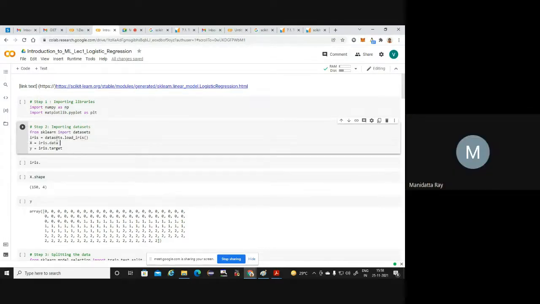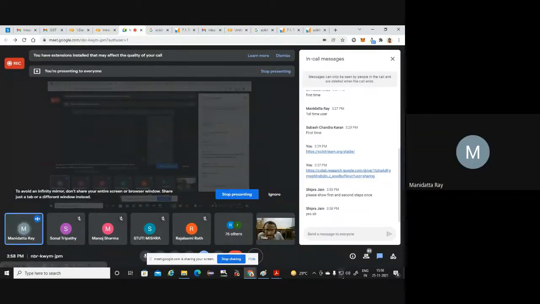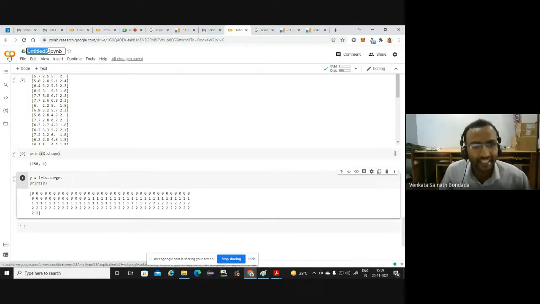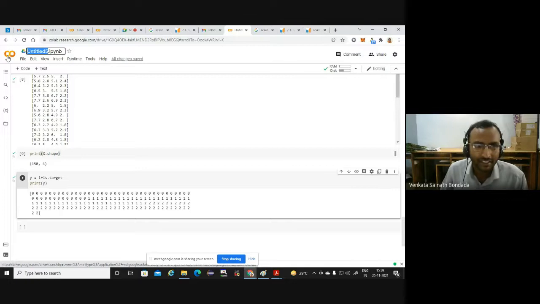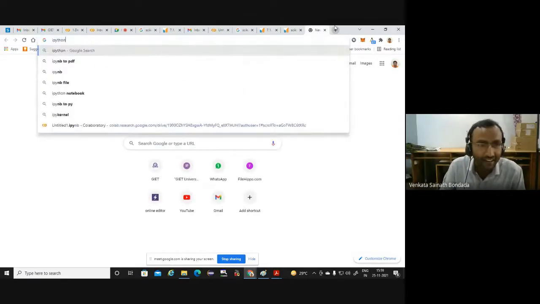Sir, one doubt is coming. Yes, please tell me. Whatever code we have written, it is showing Untitled0.ipynb. What does it mean? It is an untitled file, of course. And what does this extension signify? Is it a Python file or what? See, ipynb indicates an IPython notebook. IPython notebook, and IPython is a standard.